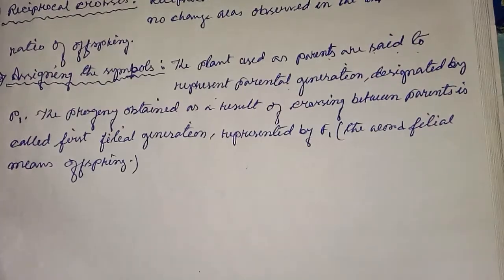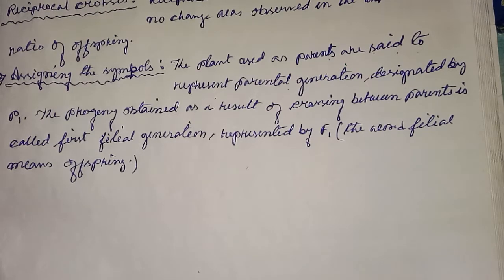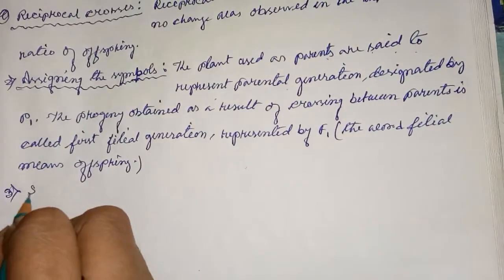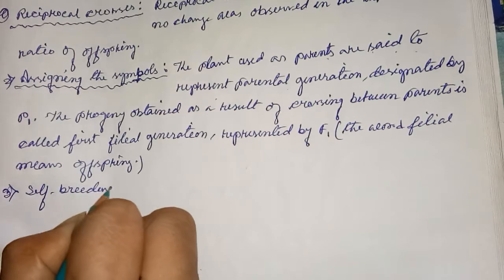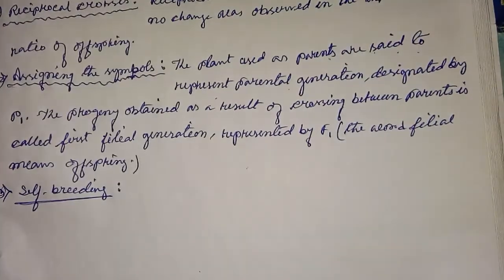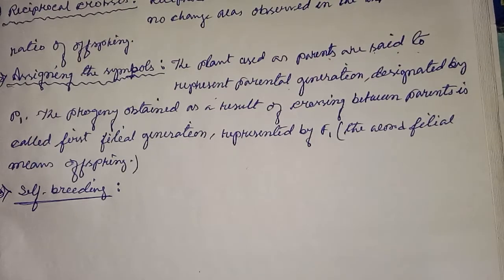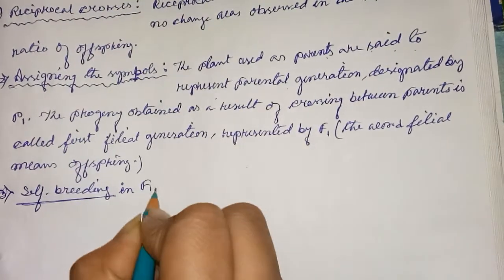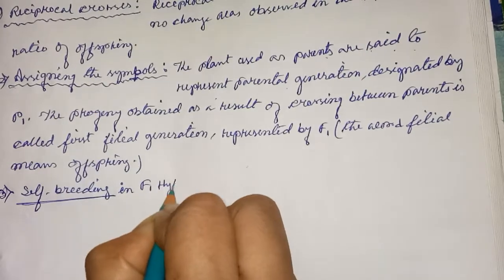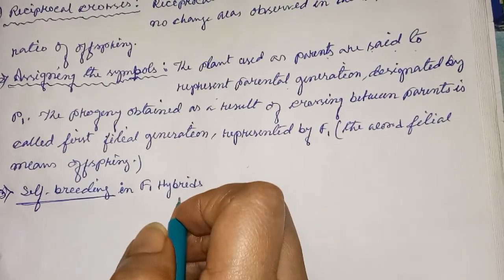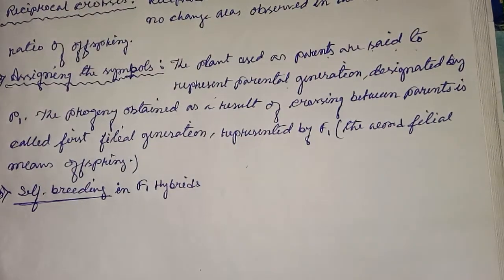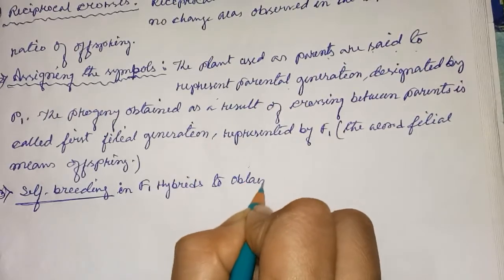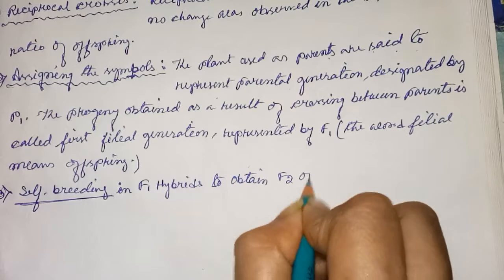Okay. Now next, self breeding. Self breeding in F1 hybrids to obtain F2 offspring.